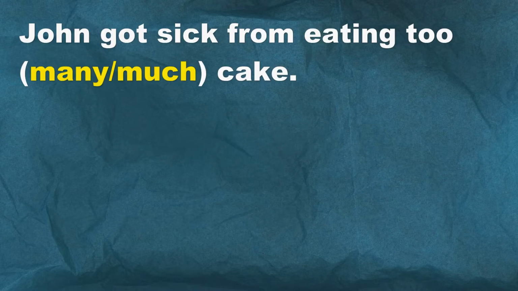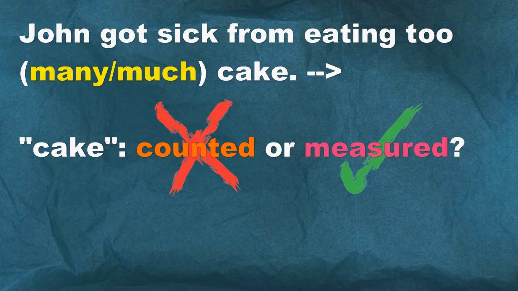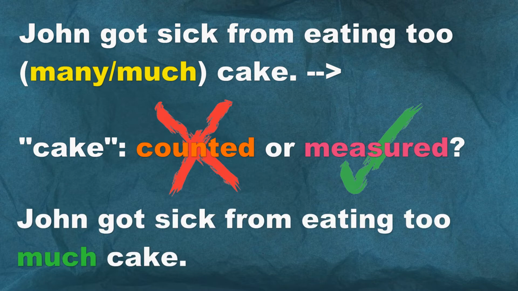Example 5. John got sick from eating too much cake. Now this one's a little tricky. Is cake counted or measured? Well, we see that there's no plural form used for cake there, right? So it's not counted. We're not counting cakes, but it's measured. So we would use much. John got sick from eating too much cake.